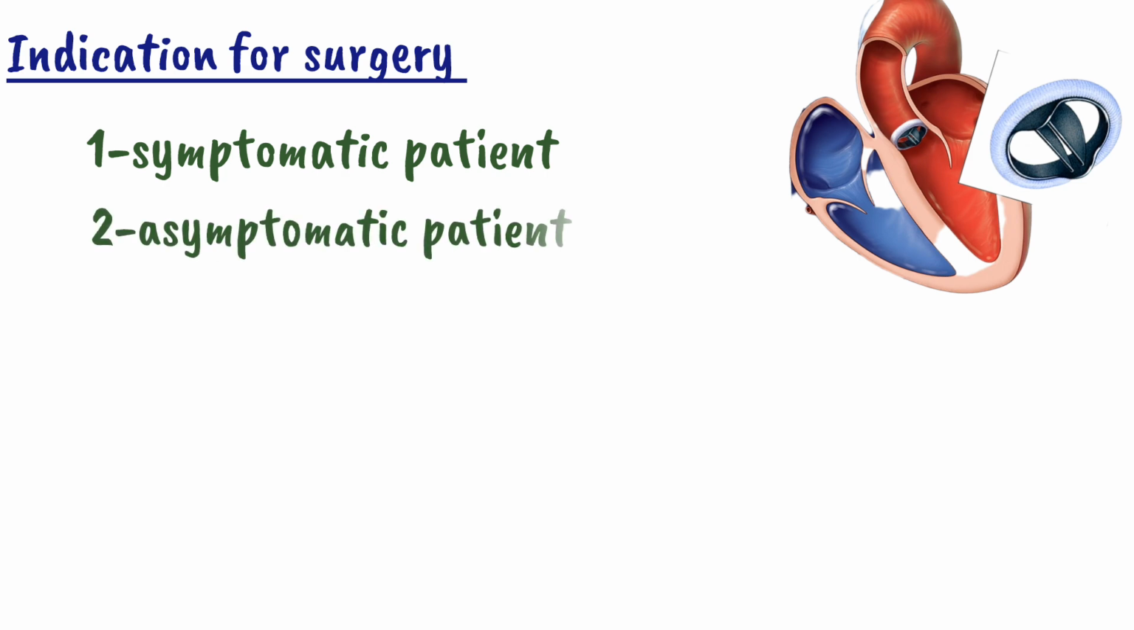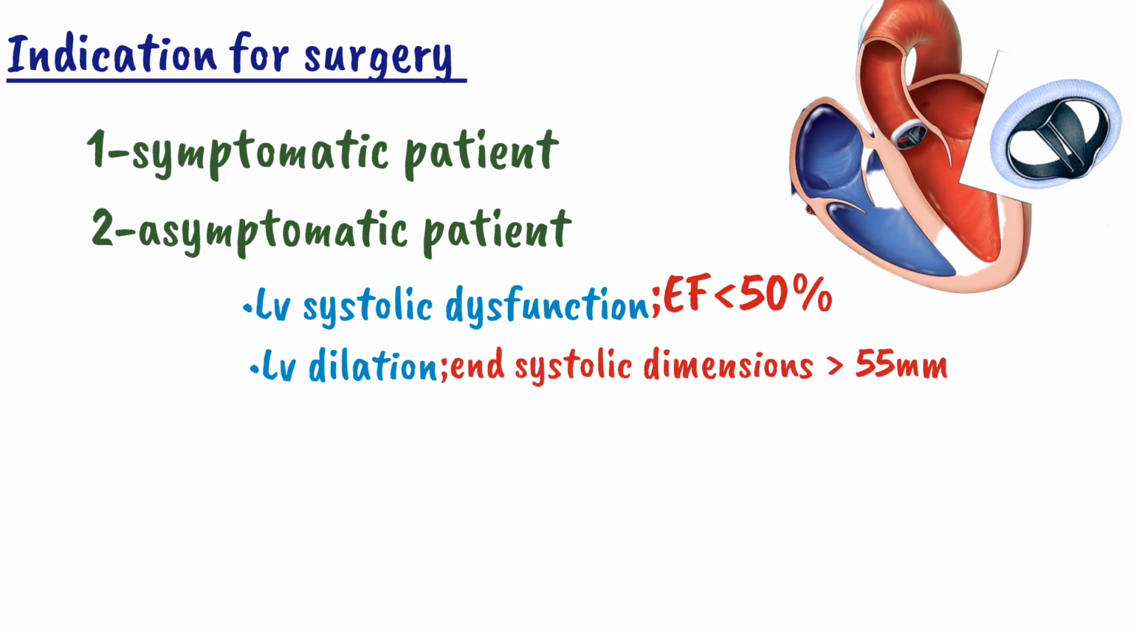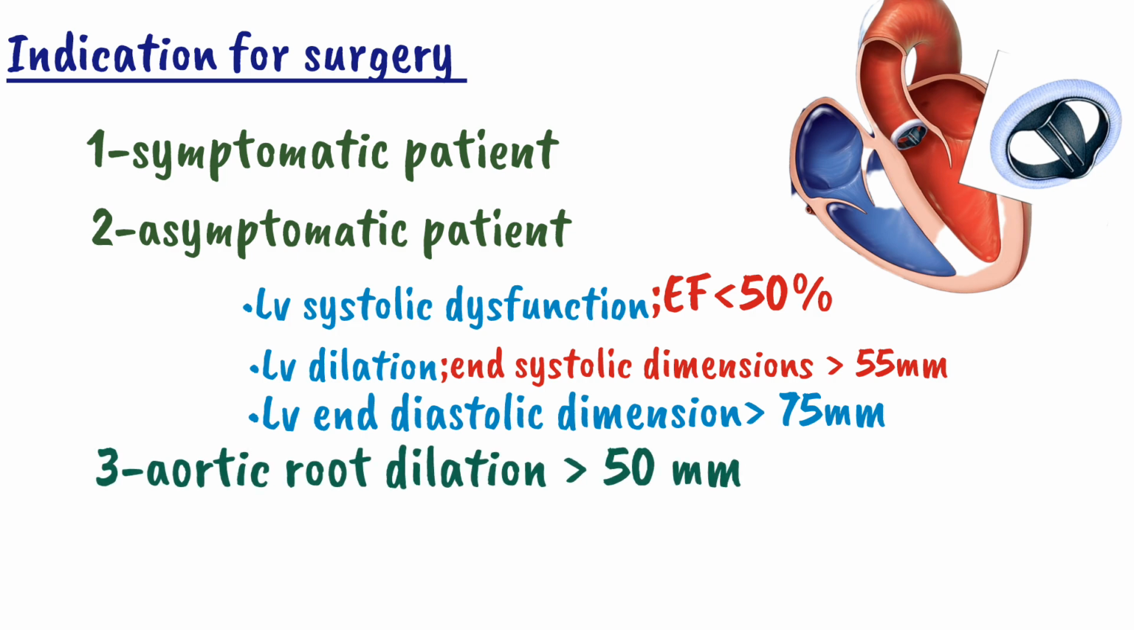The second one is if the patient is asymptomatic but there is left ventricular systolic dysfunction, meaning the ejection fraction is less than 50%, or there is left ventricular dilation, meaning the left ventricular end-systolic dimension is greater than 55 mm, or the left ventricular end-diastolic dimension is greater than 75 mm, we can go for surgery. And at last, if there is aortic root dilation greater than 50 mm, we can also consider surgery. So all of these are the indications for surgery. If the patient meets these criteria, we should go for aortic valve replacement.